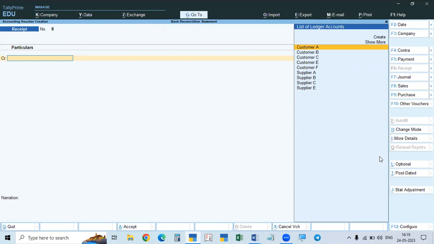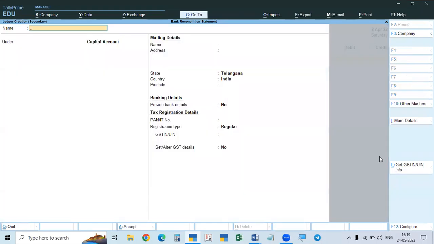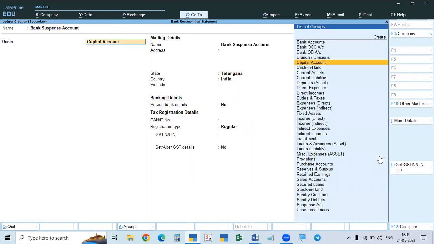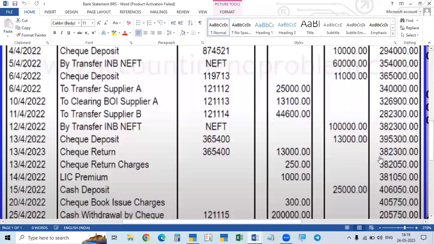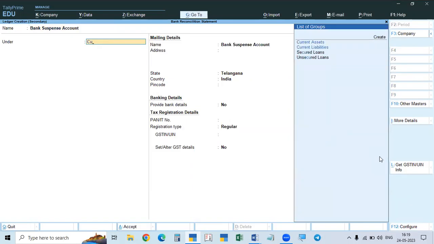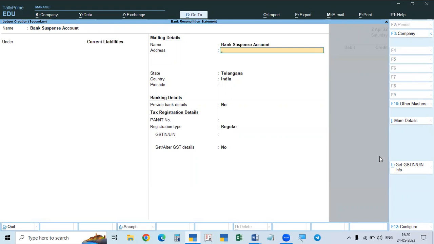So here credit is given to the suspense account. We call it the bank suspense account. There are some differences that will be posted in some other account. A suspense account will be available, but here it is related to this bank. So we will create an account, bank suspense account. The bank suspense account may be a liability or an asset. Actually we received the money, so it is a liability. So simply we will take it as current liabilities and accept.